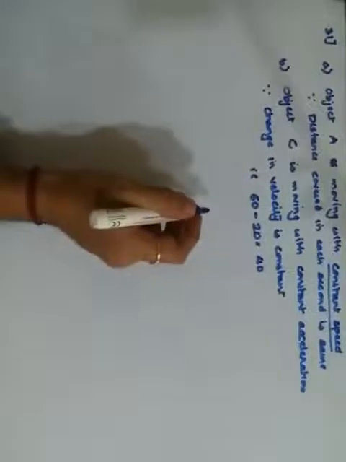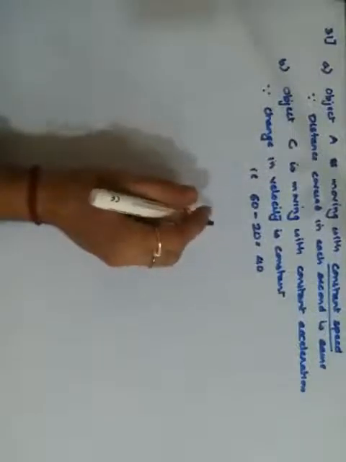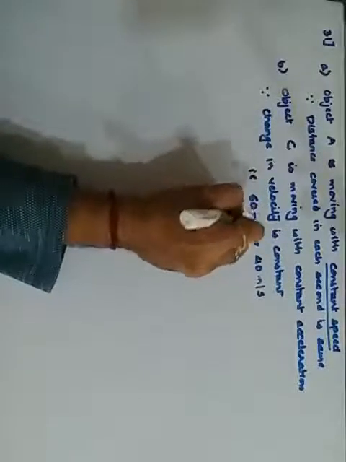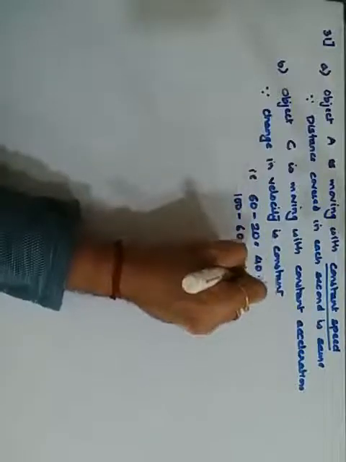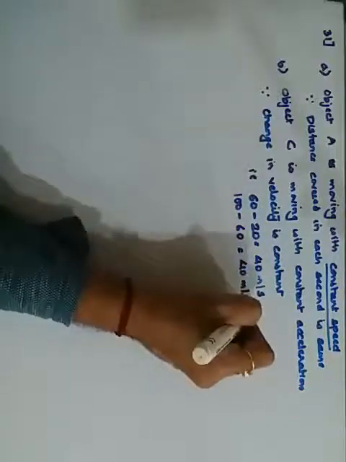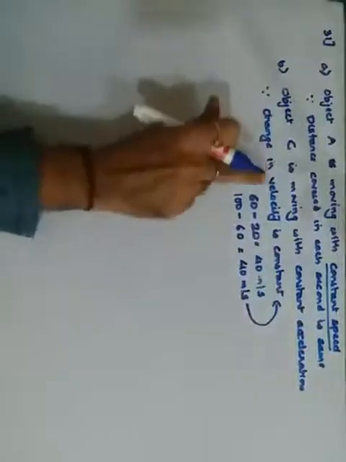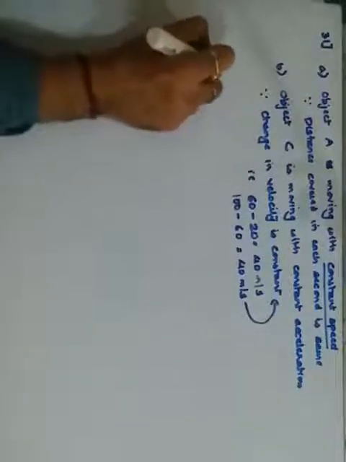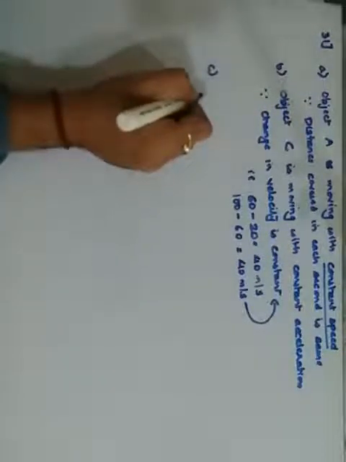Give the value of this acceleration. It is 40 meters per second. Same way, if I take the next value, 100 minus 60, again it gives me 40 meters per second, and that is why it is said to be constant. Since the change in velocity is constant, we say that object C is moving with constant acceleration.